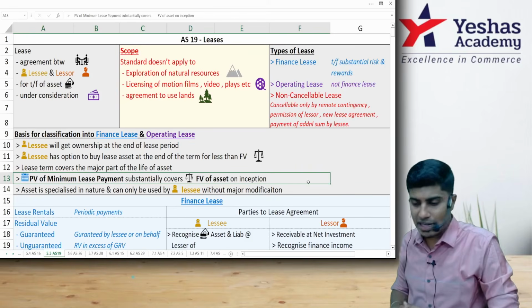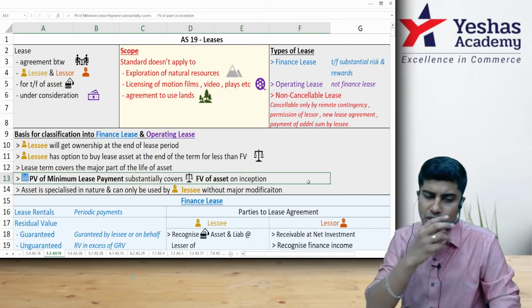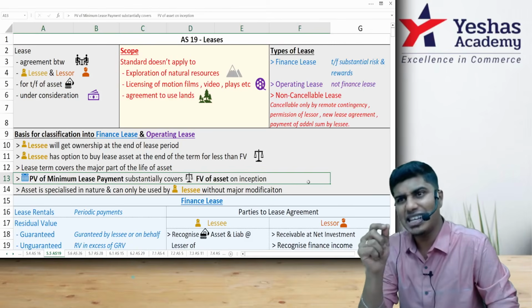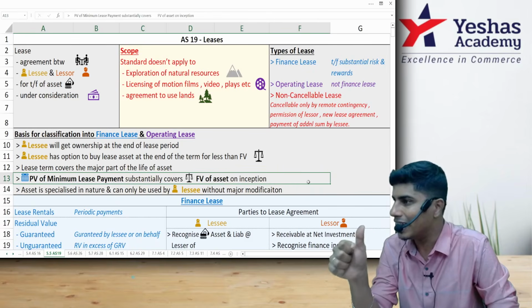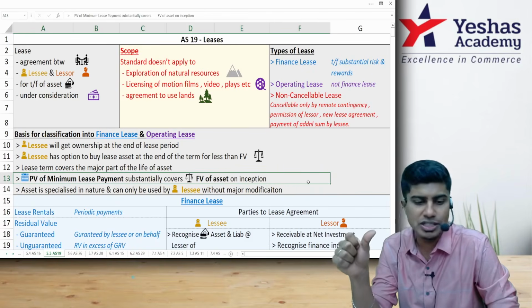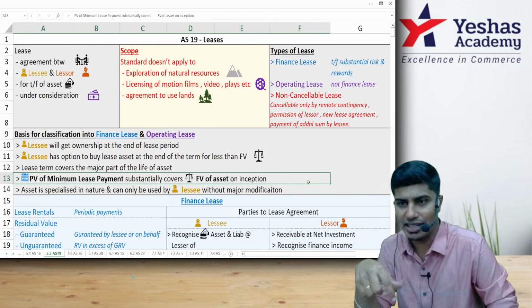Let's now quickly revise Accounting Standard 19, which talks about leases. To begin with, what is a lease? A lease is an agreement between two parties. Who are the parties to the agreement? One person is called the lessor and the other party to the lease is called the lessee. The agreement is to transfer an asset.